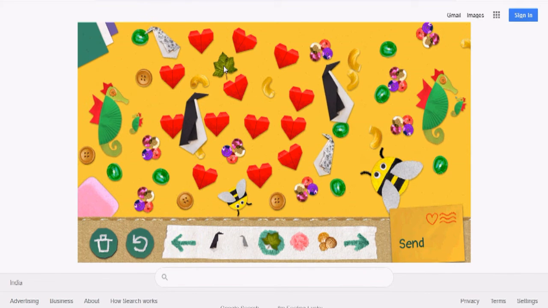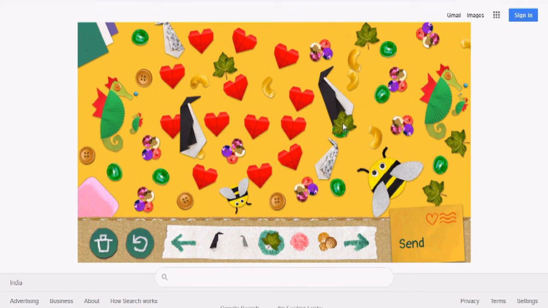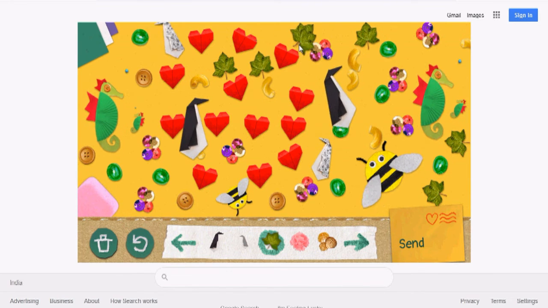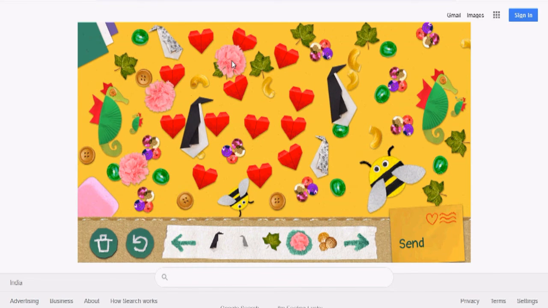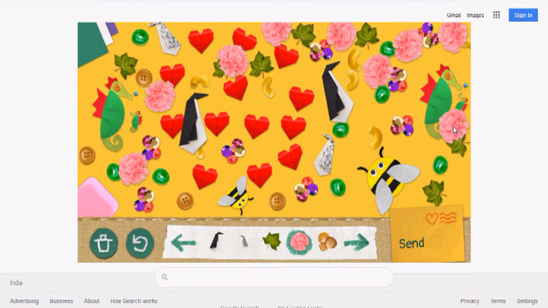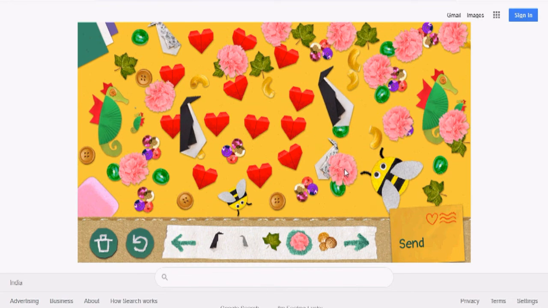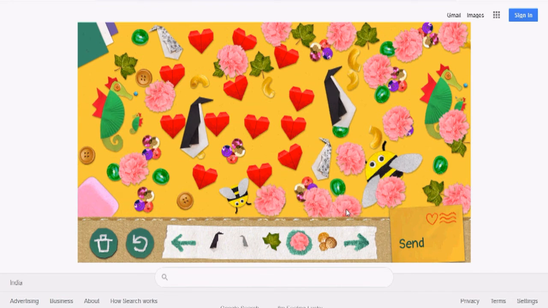So in this way you just put it. It's very interesting, and you make fun and just enjoy, and you make it a lovely flower. When I put the flower, its glamour, its looks change every time.